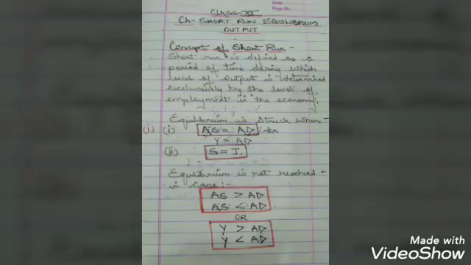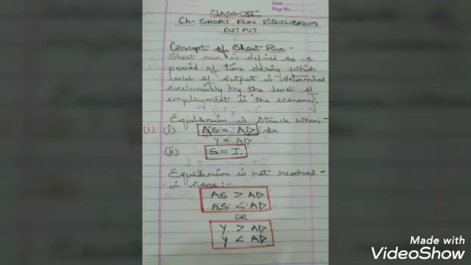In the first case, if AS is greater than AD, the planned output or supply of goods is greater than the planned demand. That means the supply is more than the demand, so a part of output will remain unsold and the producer would suffer the loss.